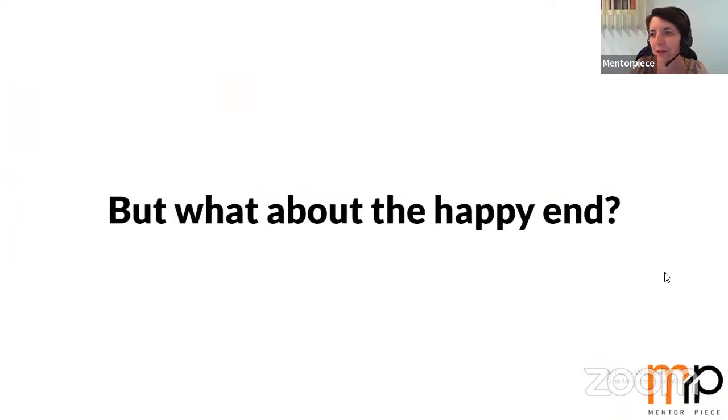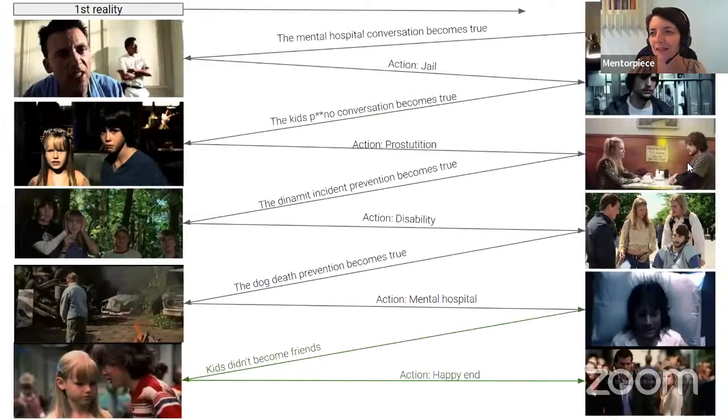And let me get back to the film and reveal this secret to you.